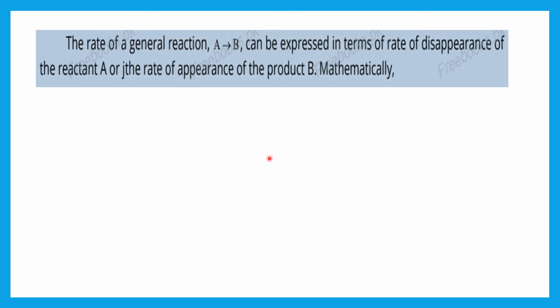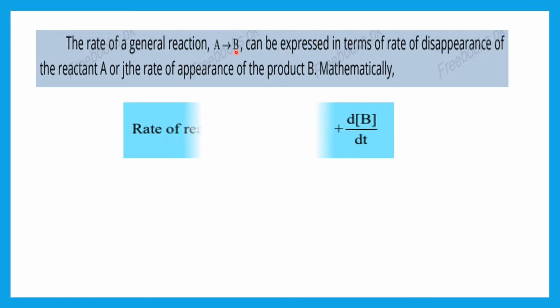Now when we consider the general reaction, that is A changes into B, we can describe it in two forms: with reference to the reactant A or with reference to the product B. And how can we show it symbolically in mathematical form? The rate of reaction is minus d[A] over dt, where A is the concentration of the reactant. And secondly, when we describe it in terms of the product B, we write the concentration of B, d[B] divided by dt.